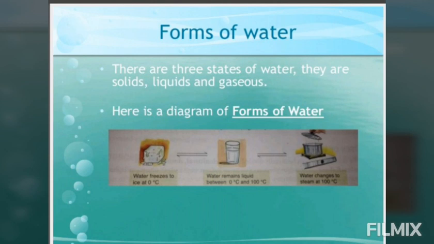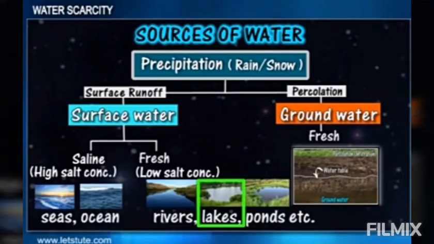We can convert one state of water into another state. Like ice is converted on heating to water. Water on cooling or heating changes to steam. So we can change one state of water to another. Now our next topic is availability of water. How is this water available to human beings and plants? In which form does the water exist? All these things we will be discussing in this topic.